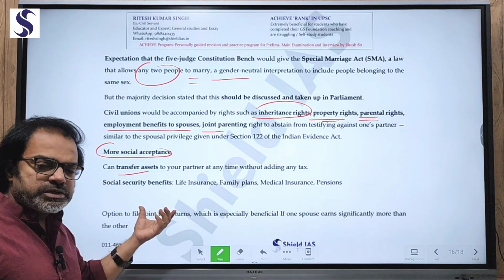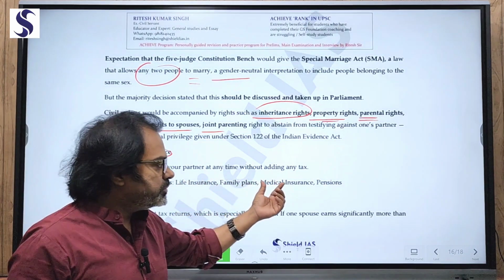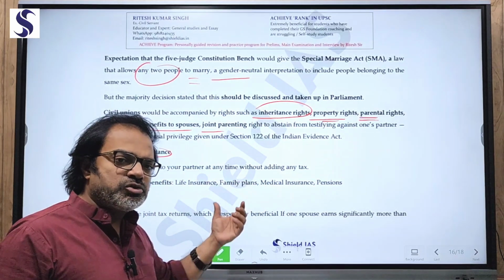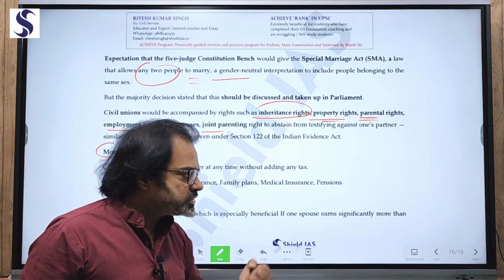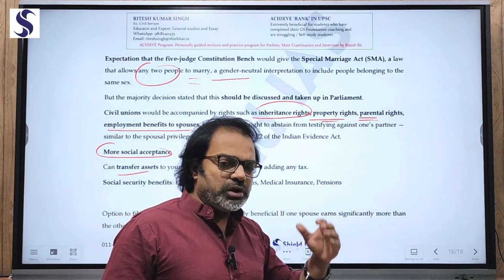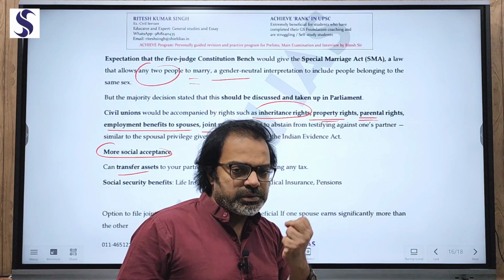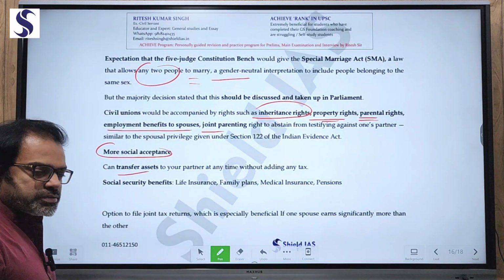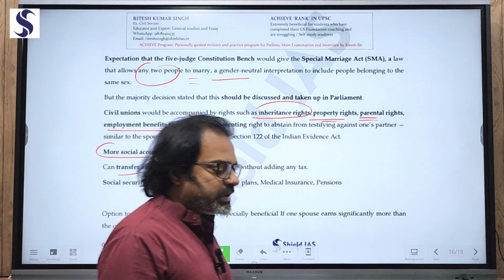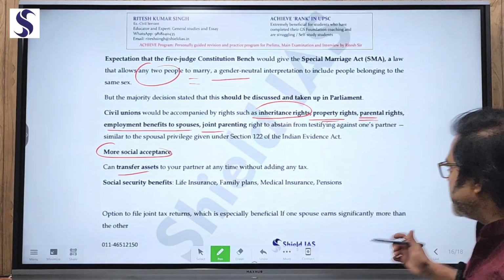Sometimes family plans are launched by insurance companies, family plans for your medical insurance, and family plans and packages are also launched by various consumer companies, even pensions. All these ultimately reach people when there is a proper, stable marriage. Even the option to file joint tax returns. So there are various possibilities and benefits which are there when a marriage is recognized for married couples.